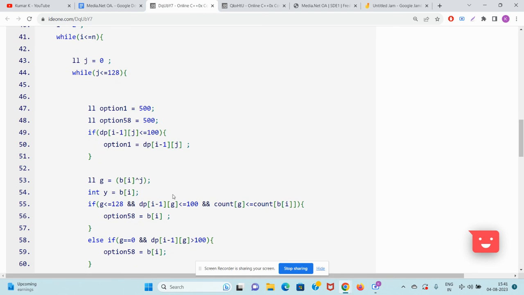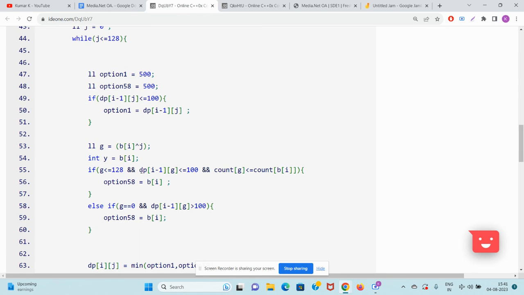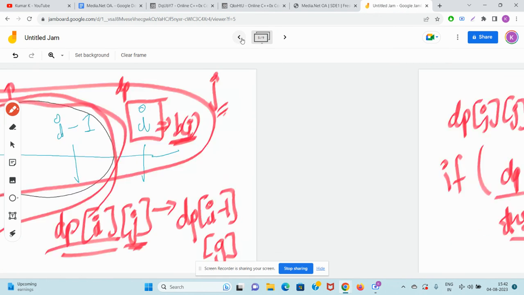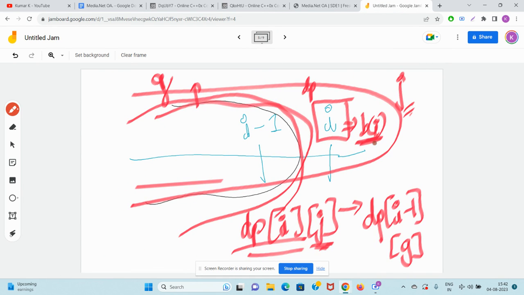Another option will be what, guys? First to calculate j. Another option will be if there is a guy from index 1 to i-1. The other option means you're including the ith element as the last element. You have separated i-1 and i.